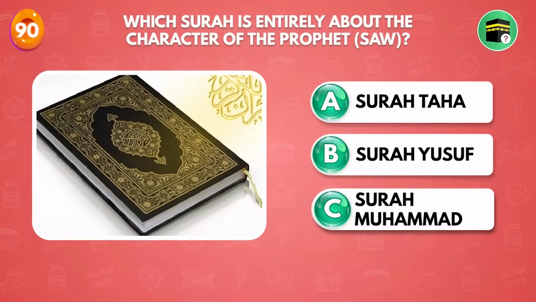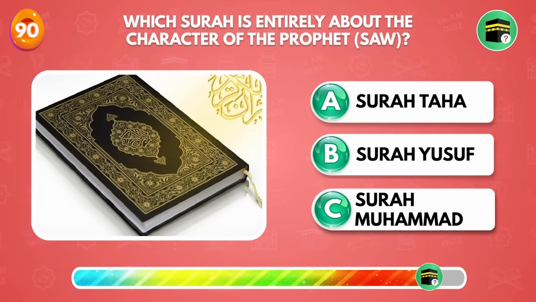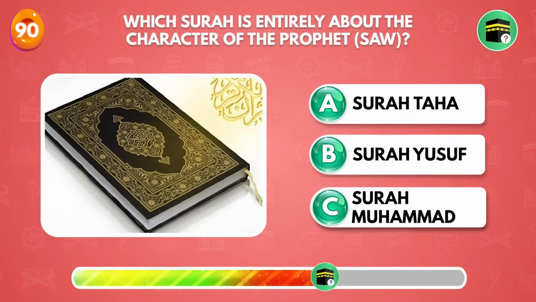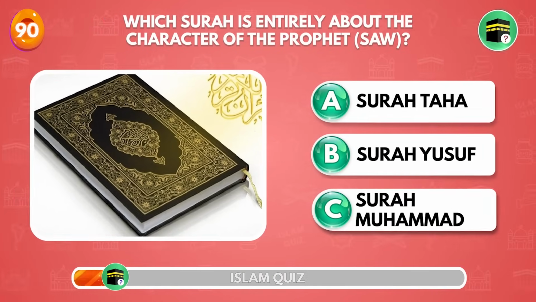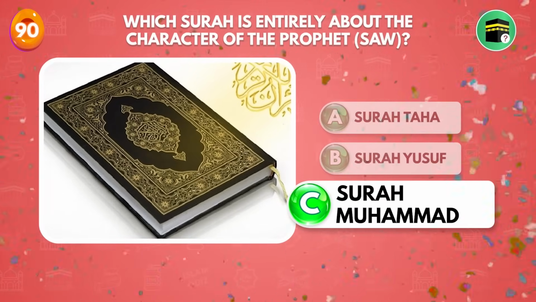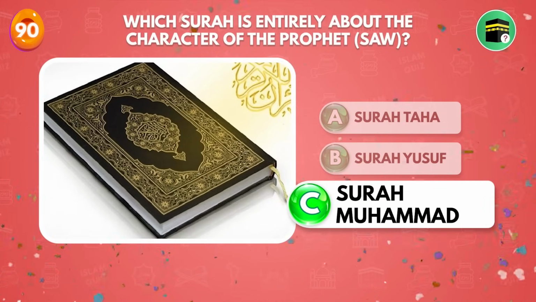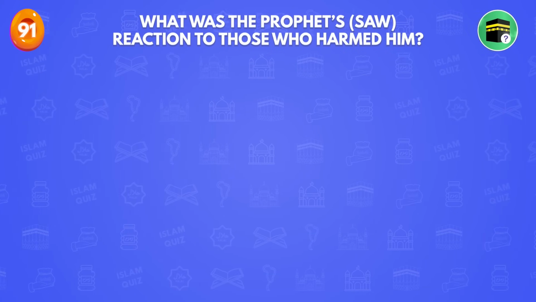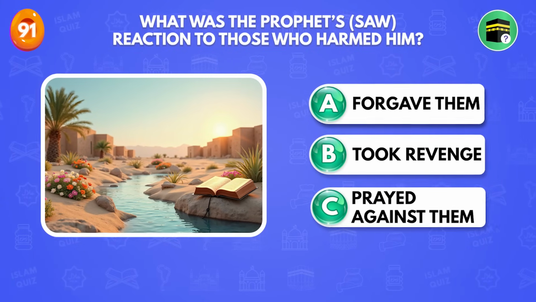Which surah is entirely about the character of the Prophet sallallahu alaihi wasallam? Surah Muhammad. What was the Prophet sallallahu alaihi wasallam reaction to those who harmed him?